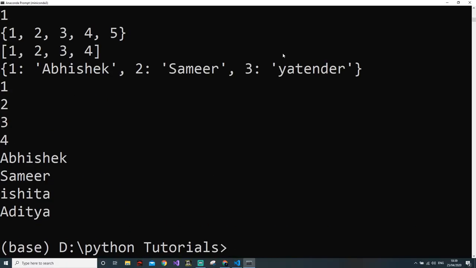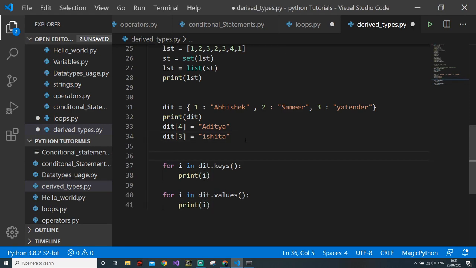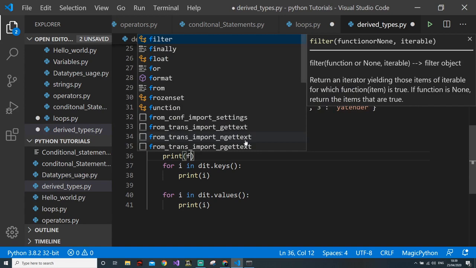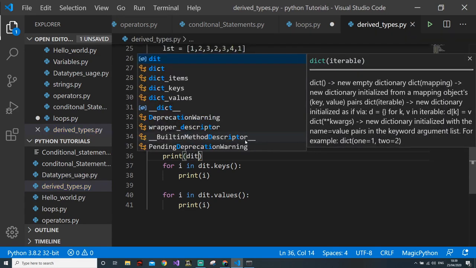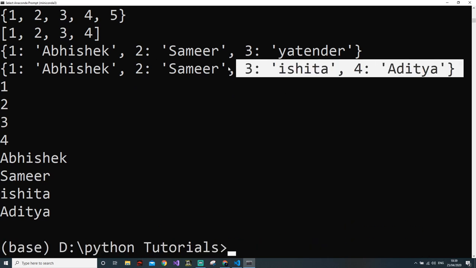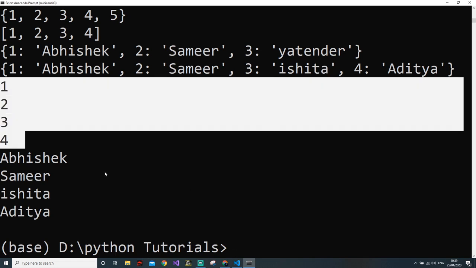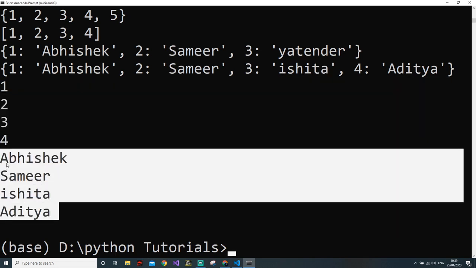So this is our dictionary. Then we have inserted something into the dictionary. I will print the dictionary once more, because we have done something to it and it's not very clear what we have done. And this is very simple. We have added a fourth name, Aditya, and changed Yatin to Ishita. That means updating the dictionary and adding to the dictionary. Then we have printed all the keys, that is 1, 2, 3, 4, and then we have printed all the values, which are Abhishek, Samir, Ishita, and Aditya.